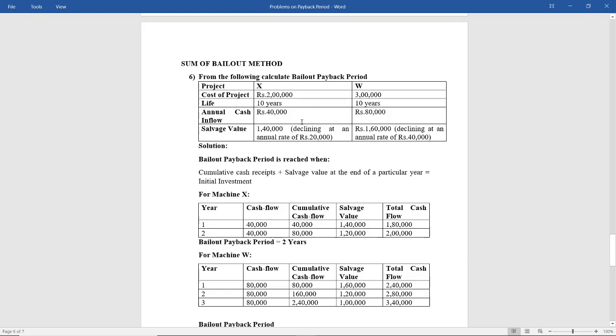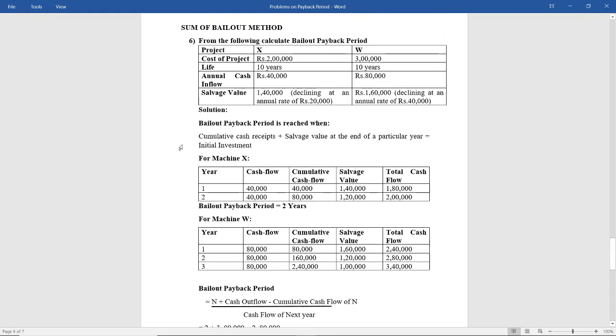Annual cash inflow is 40,000 and 30,000, and salvage value is 1,40,000, but it keeps on declining at an annual rate of 20,000. And your salvage value is nothing but the scrap value. Your scrap value is 1,60,000, which is declining at a rate of 40,000. Now, how to calculate bailout payback period? We know the formula. It is cumulative cash receipts plus the salvage value at the end of the year is equal to initial investment. So, the year in which it will be equal to the initial investment, that will be the year of bailout payback period. So, first we take machine X.